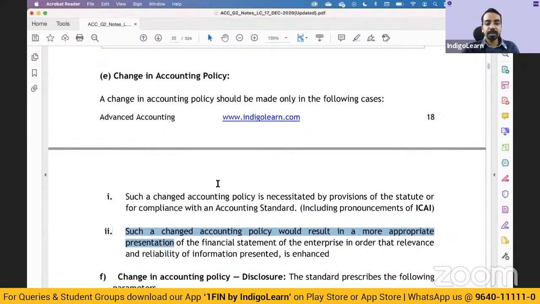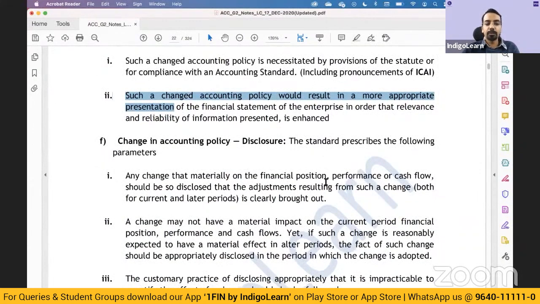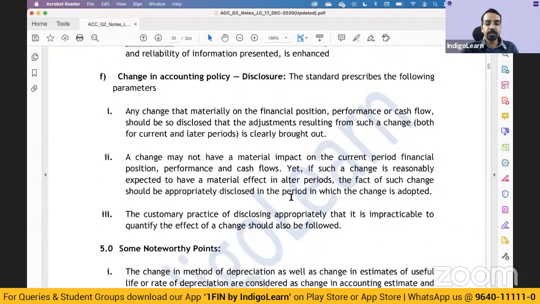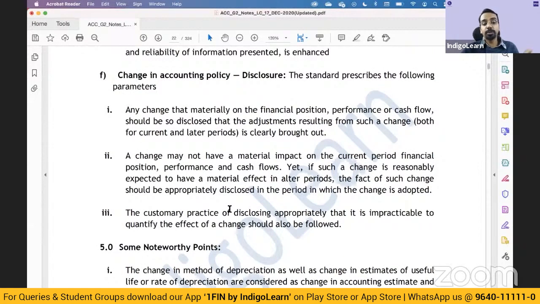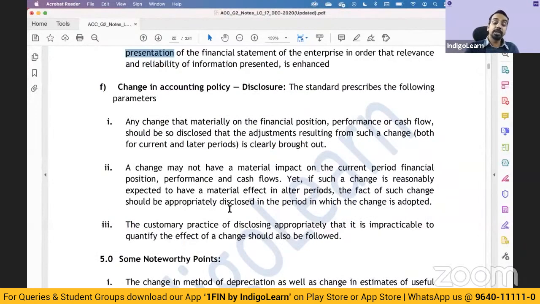So any change that materially has an impact on the financial position, performance or cash flow should be disclosed such that the adjustment resulting from such a change is clearly brought out, right? That is what is required to be disclosed. You should disclose what is the impact of the change and to which periods the impact of change applies. For example, does it apply only in this period, or does it apply in this period and also in the future period? That has to be disclosed.